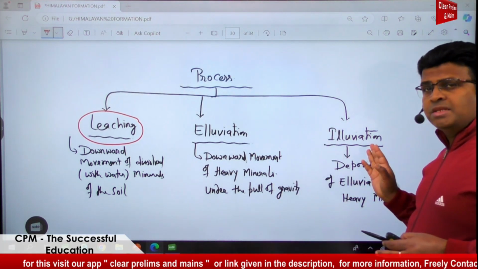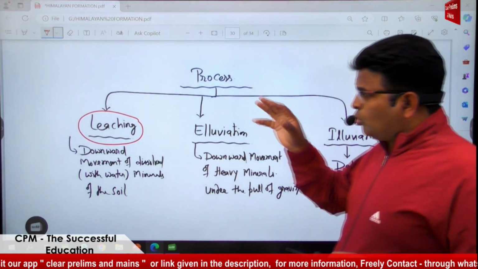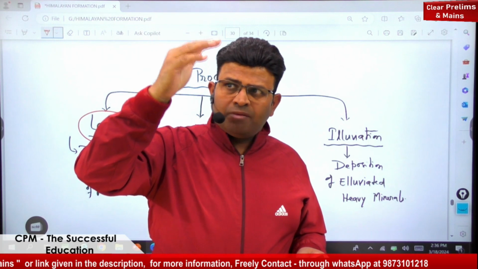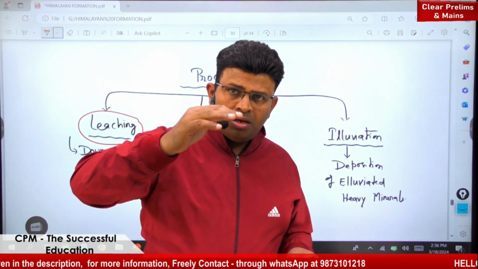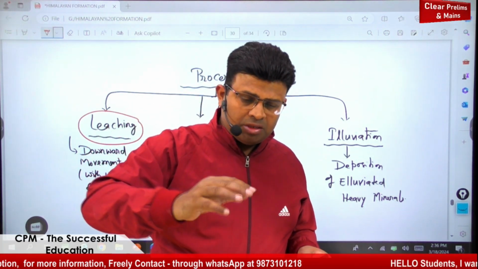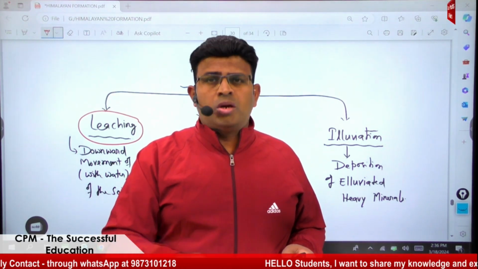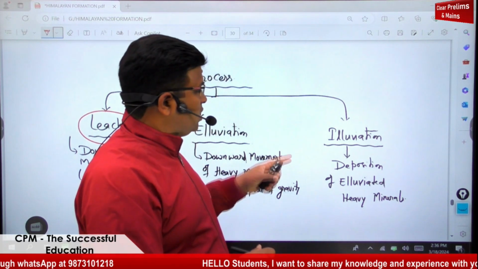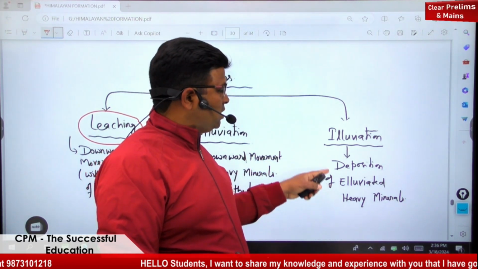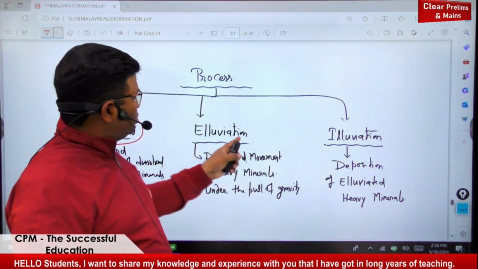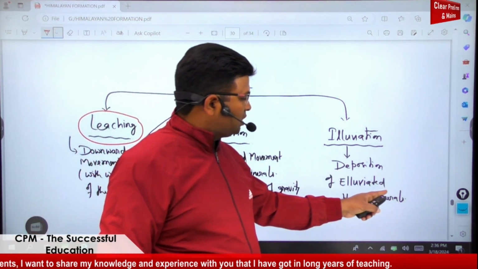Another one is illuviation. Those heavy minerals moving downward in the soil under the pull of gravity will deposit somewhere. That process of deposition is known as illuviation, the deposition of the eluviated heavy minerals.